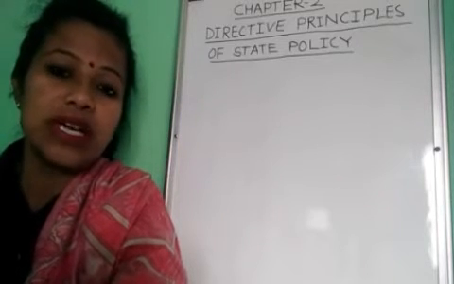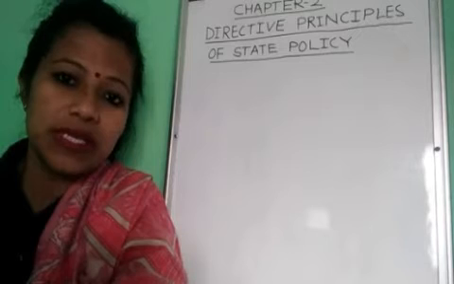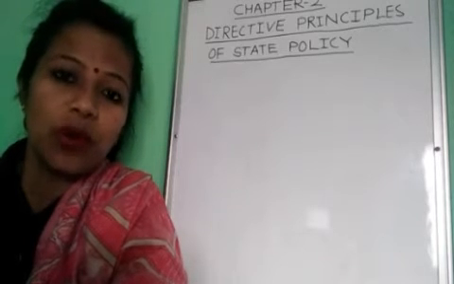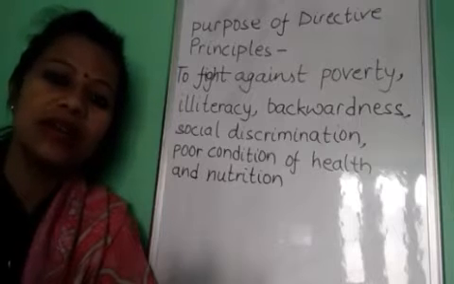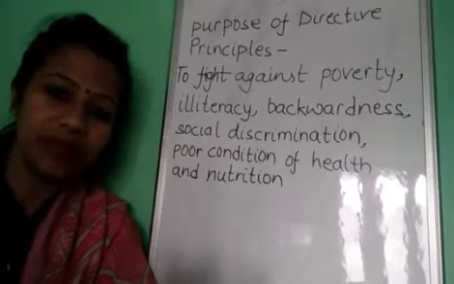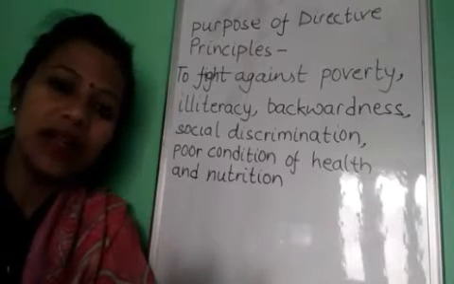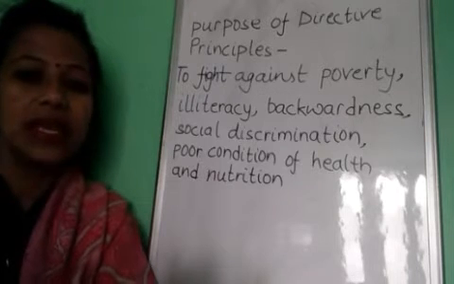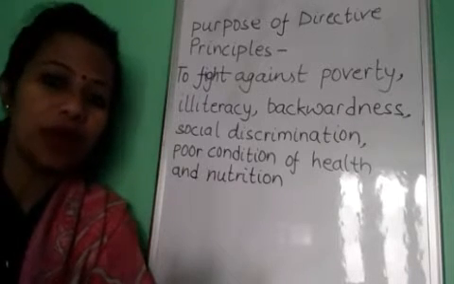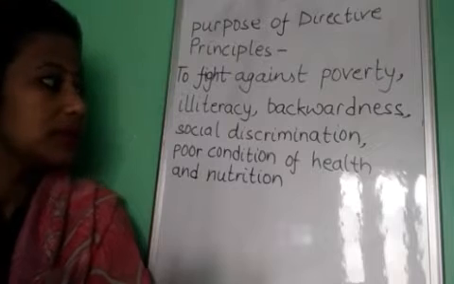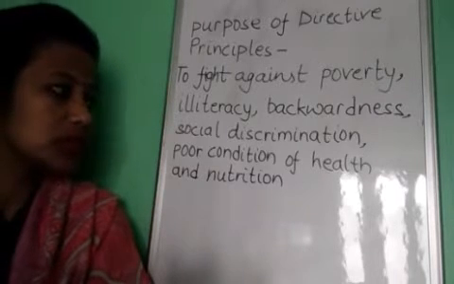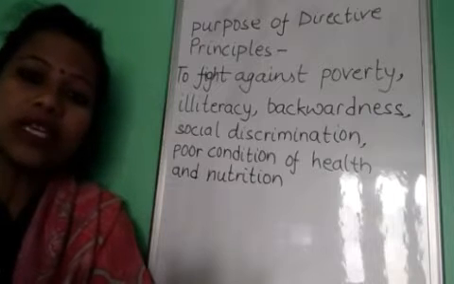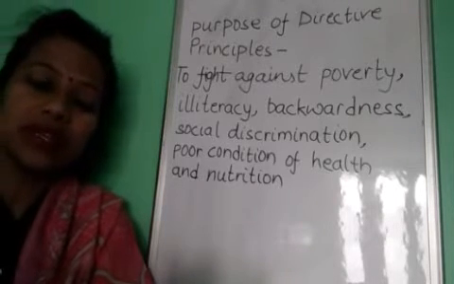And what are the purposes to follow them? When our country got freedom, when our country attained independence, it had a number of problems like poverty, illiteracy, backwardness, social discrimination. All these problems were there in our country.